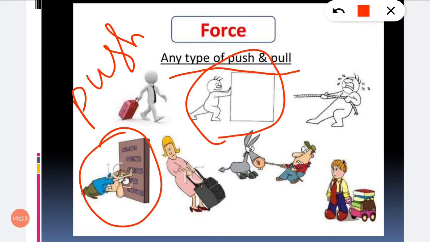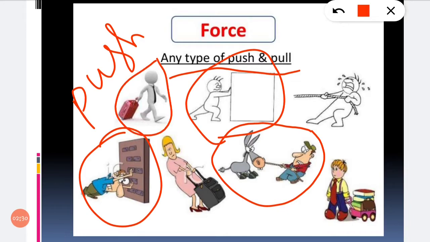Pull means toward us. We press a person or an object toward us. Pull the object. See here. He pulled the donkey toward him. He pulled the luggage toward him. He pulled the rope toward him. This is an example of pull.